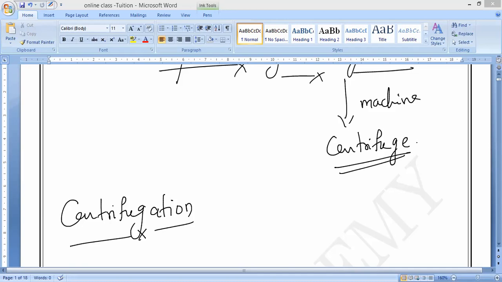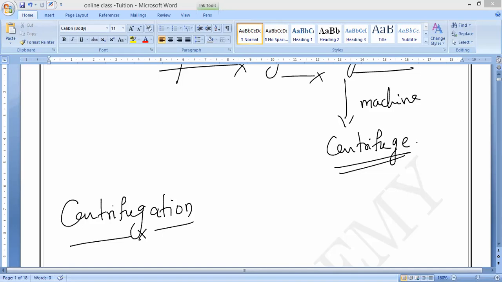So we can separate the suspended particles at the bottom very rapidly by the method of centrifugation. Do you understand, guys? Suppose mud water. Do you know mud water, guys? The color is light brown because the particles are very small, so we cannot separate them by the filtration process.